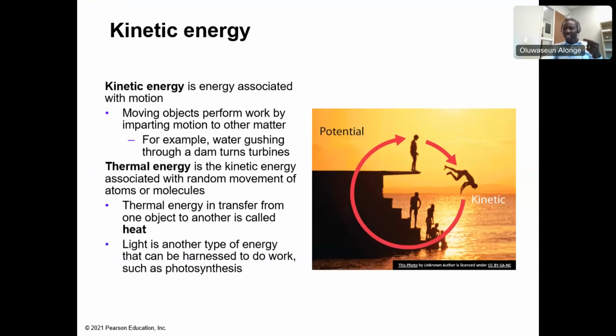Now, kinetic energy. As I'm seated like this, in physics they say I have not done any work, because work means that there is going to be motion. When there's no distance covered, physics says I've done no work.